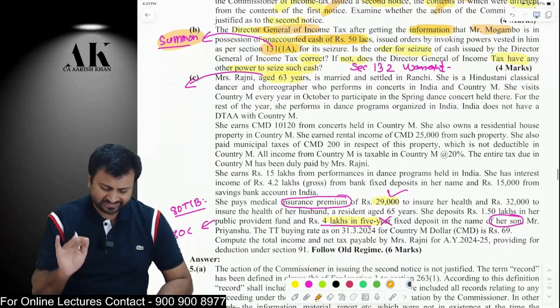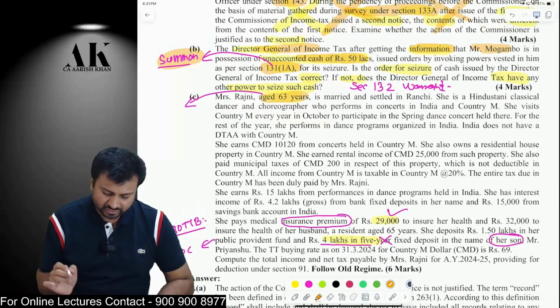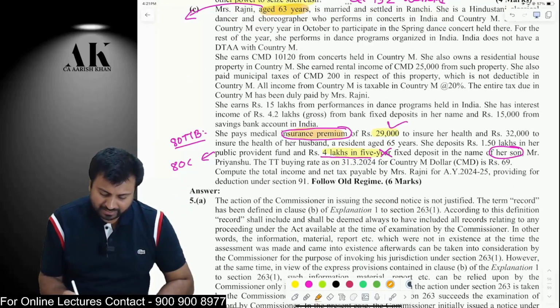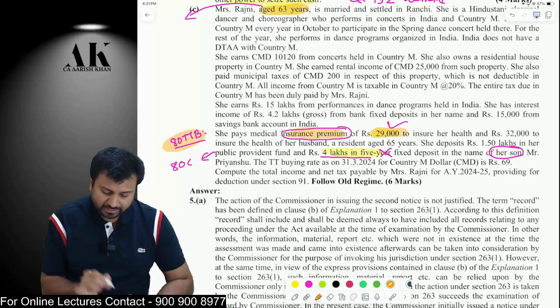Next question is a very simple question on DTAA. Just keep one thing in mind. The assessee is 63 years old. Therefore, the insurance premium will be allowed to the extent of 50,000 rupees. Okay, don't worry about it. 80TTB will also be allowed.